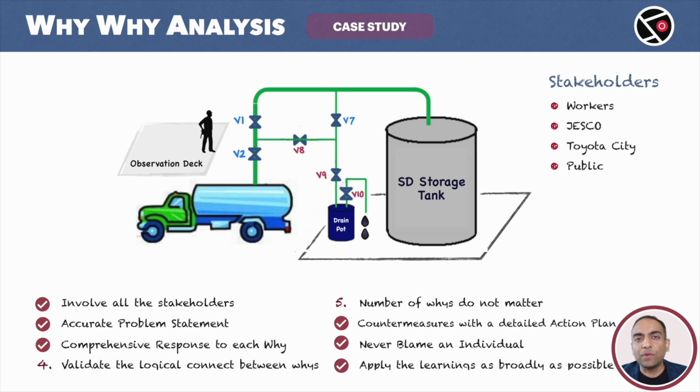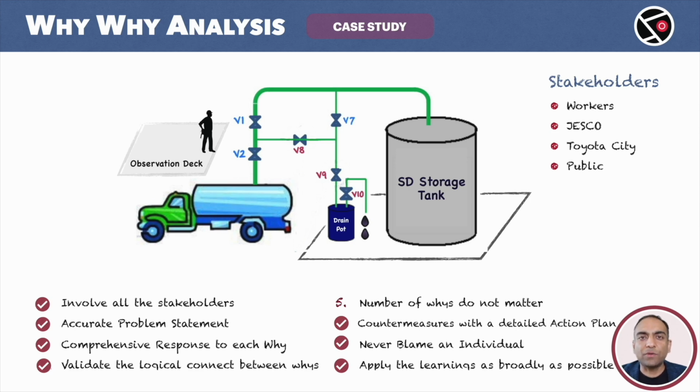As far as I know, since 2012, there has been no repeat. Never again an incident involving a chemical leak was reported by JESCO. YY was effective. Root causes were correctly identified. This will only happen if the logic from the problem statement to the root causes is correct. So we can safely assume that the rule number 4 holds good. We are still left with one rule. Rule number 5. The number of whys do not matter.